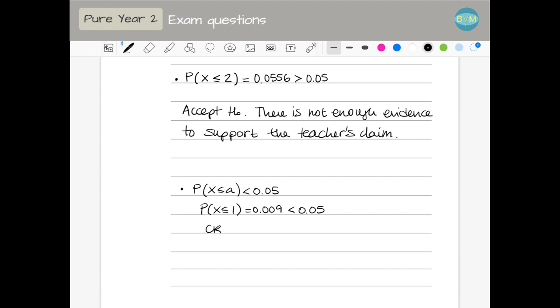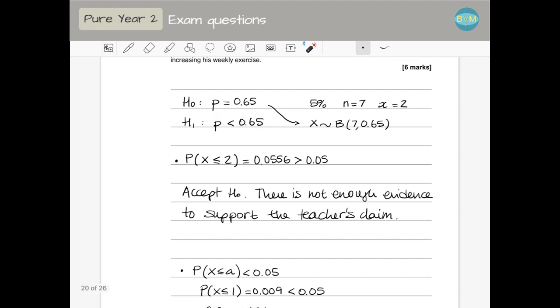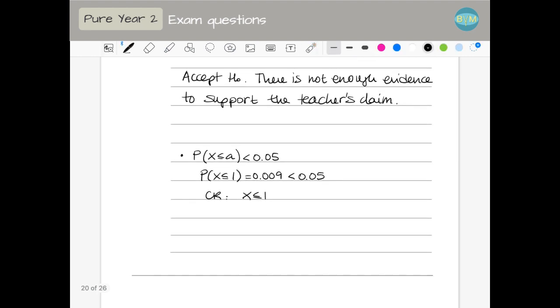So the critical region is going to be X smaller or equal to 1. So he needs to fall ill once or less to decide that this is true. And he falls ill twice, so 2 is not in the critical region. It's not in the critical region, therefore we have to accept H0,